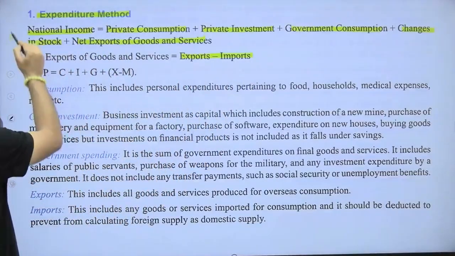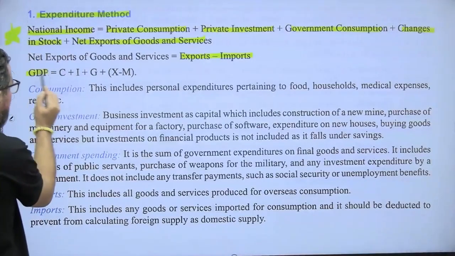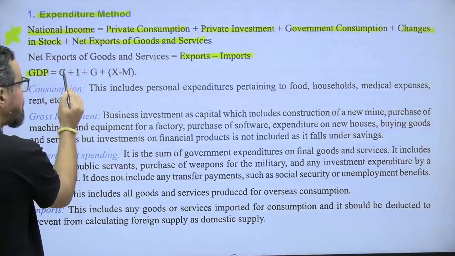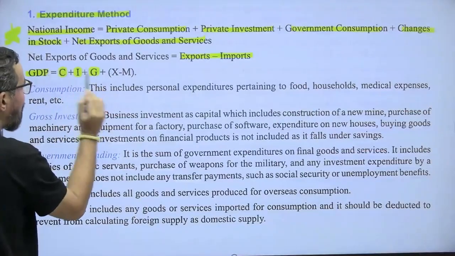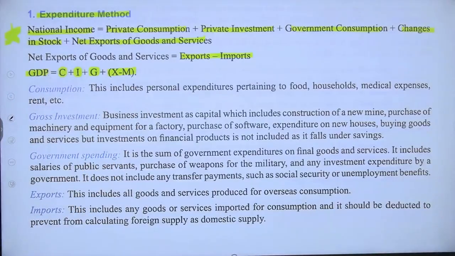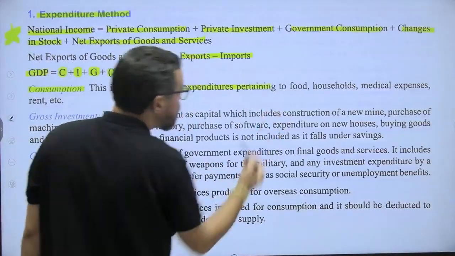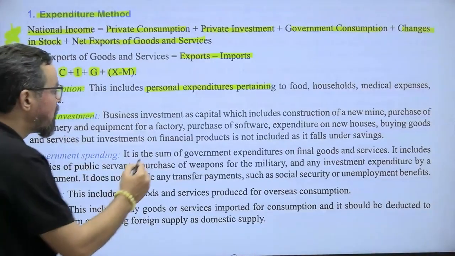So this is the formula we generally use to calculate GDP by the expenditure method. GDP is equal to C plus I plus G plus X minus M, where C means consumption, I investment, G government, and X minus M is export minus import. Consumption includes personal expenditure on food, household, medical expenses and so on.